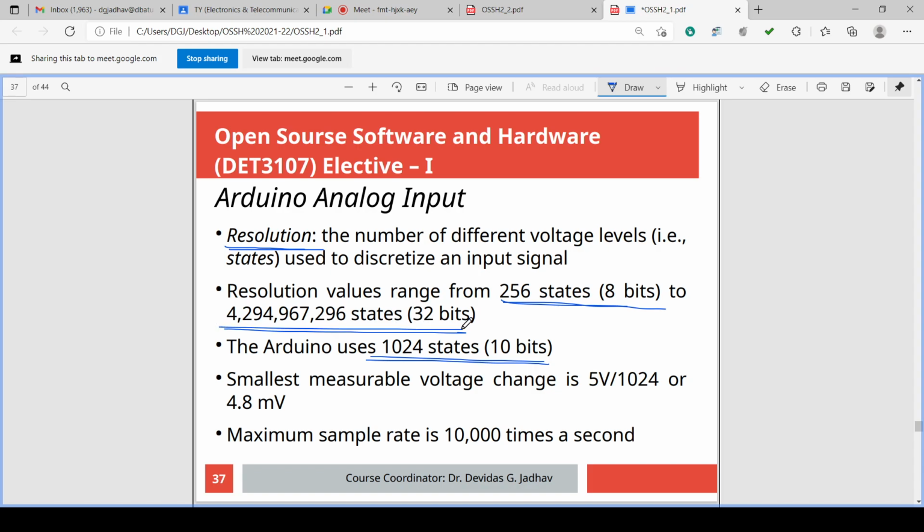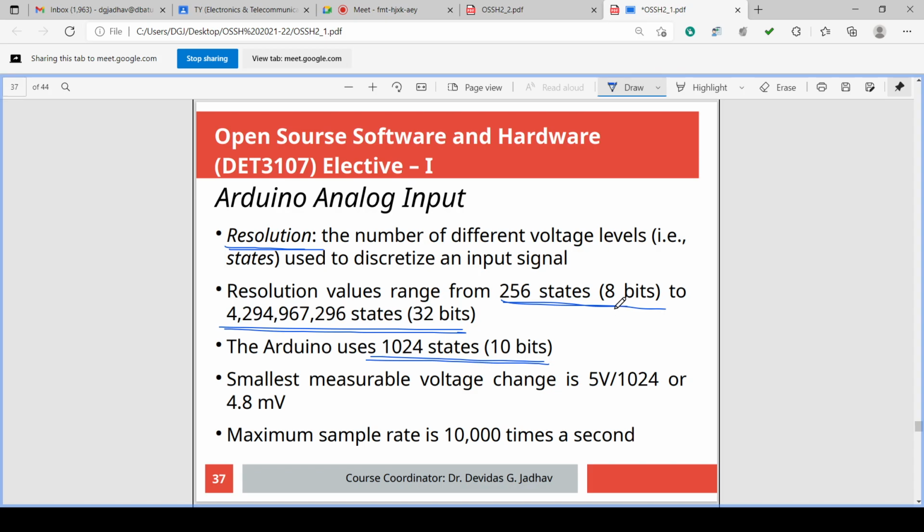Just see, 429 crore, 49 lakhs, 67,296. That is 4,294,967,296 levels for 32 bits.